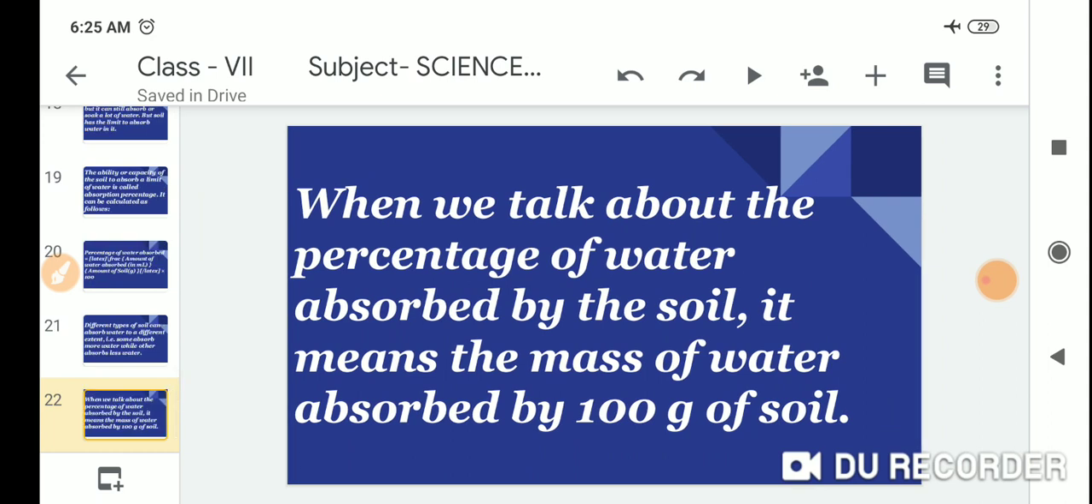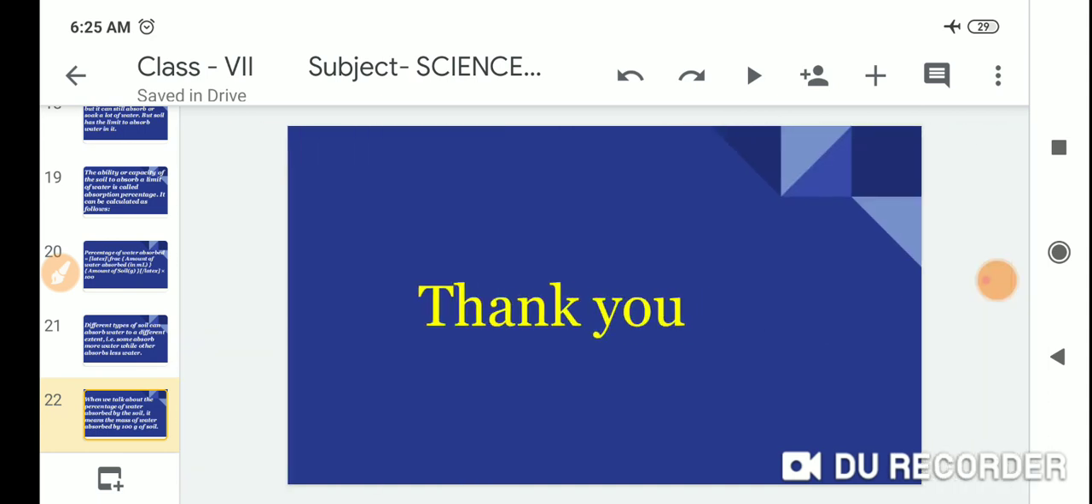When we talk about the percentage of water absorbed by the soil, it means the mass of the water absorbed by 100 grams of soil.